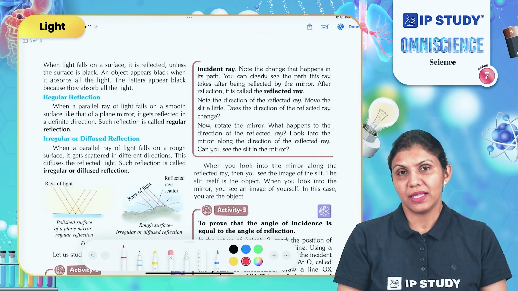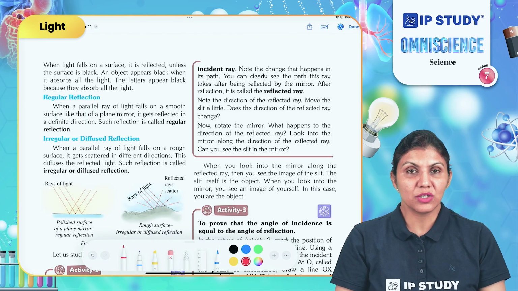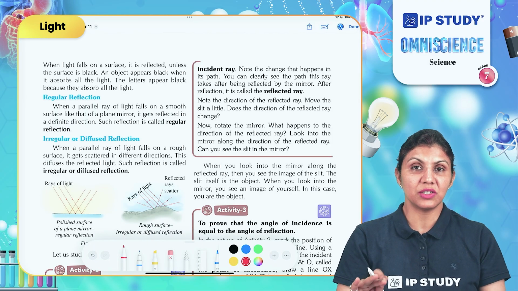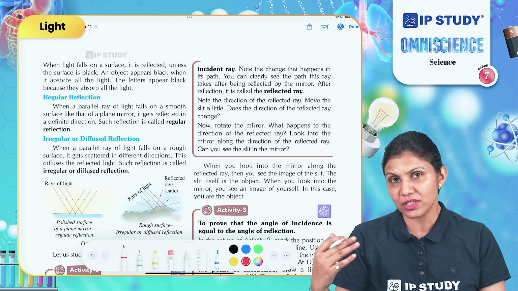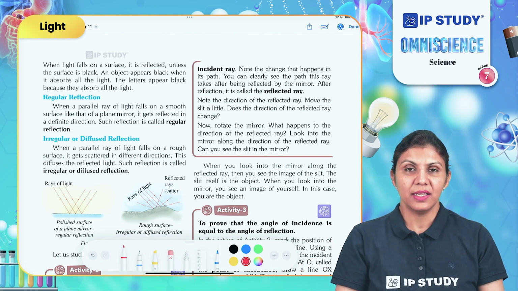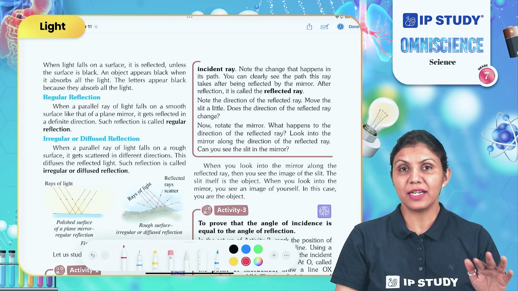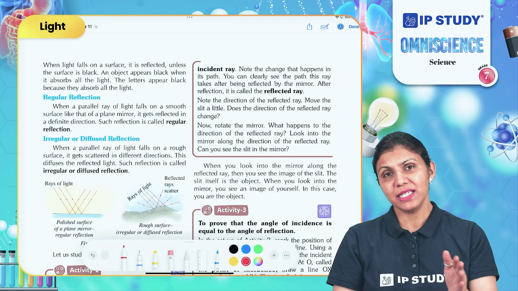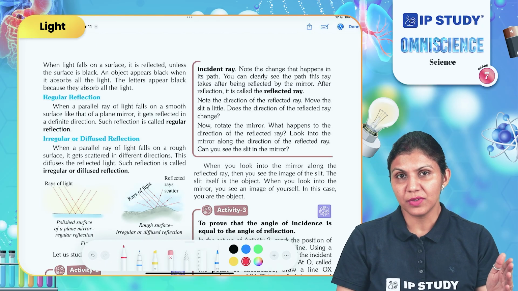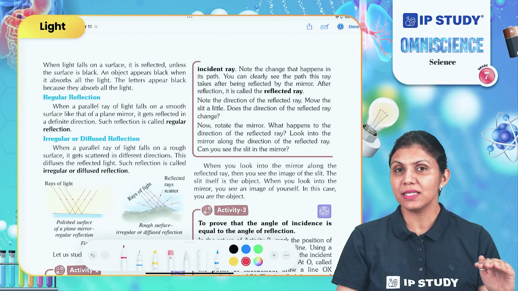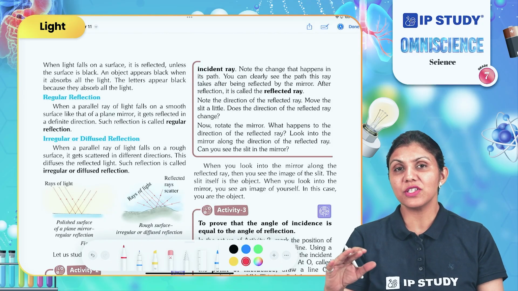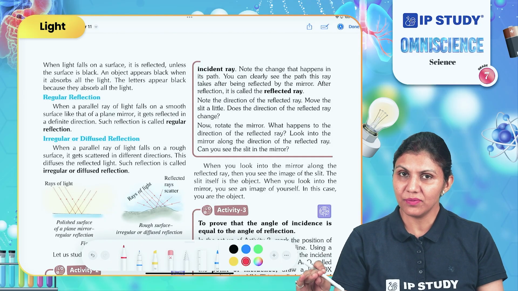As we know, every surface is not smooth. If you just touch different objects in your surroundings, you will find that the surface of your bag and the surface of your book are different. Which of these seems to be smoother? The surface of the book is smoother and the surface of the bag is slightly rough.